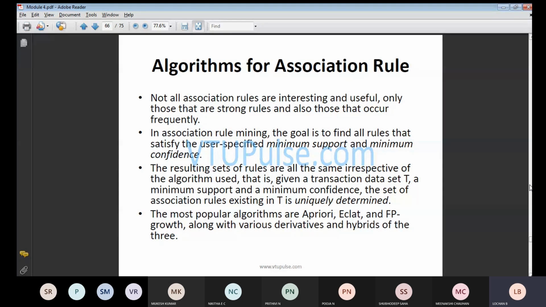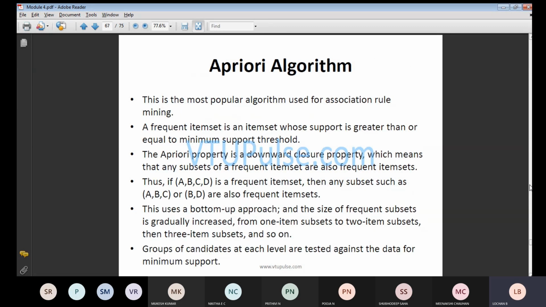Most of the algorithms we will discuss in association rule. One popular algorithm we will be using in association rule is Apriori. This is very important from your examination point of view. If you refer to 3 or 4 question papers, one common question you will get is: explain the Apriori algorithm. The most popular algorithms are the Apriori algorithm, Eclat and FP growth, along with the various derivatives and hybrids of the tree. This is very important from your examination point of view, and in 3 or 4 question papers one question on this algorithm is guaranteed.